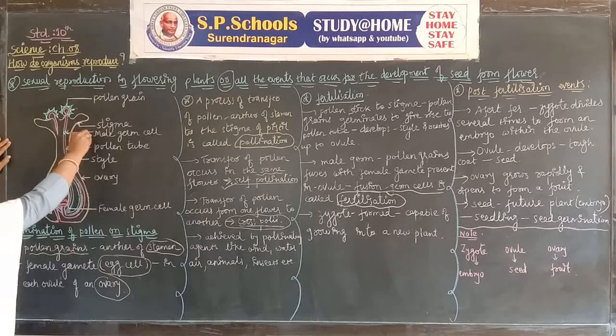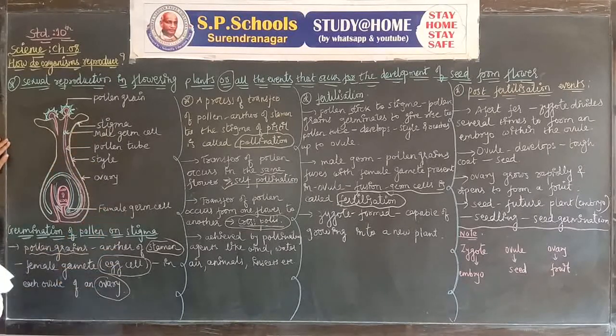Fusion of the male germ cell and the female germ cell is called fertilization. After fertilization, a zygote develops, and the zygote is capable of growing into a new plant.